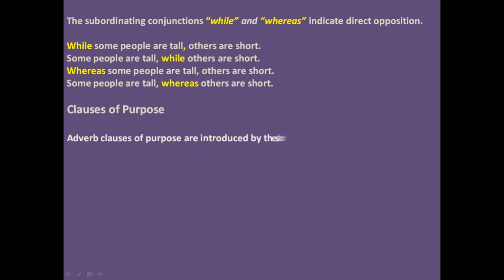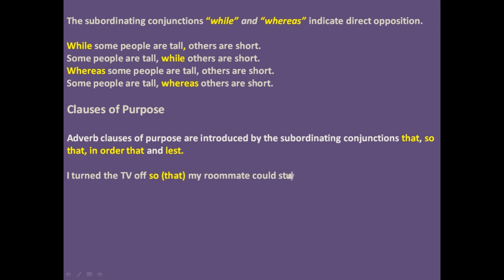Adverb clauses of purpose are introduced by the subordinating conjunctions that, so that, in order that, and lest. So, I turned the TV off so that my roommate could study. In the first sentence, the purpose of my turning off the TV was to make it possible for my roommate to study. So I did that, and we do not use a comma to mark the beginning of this subordinate clause.